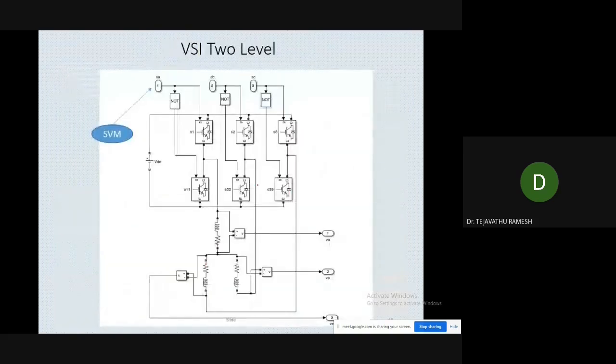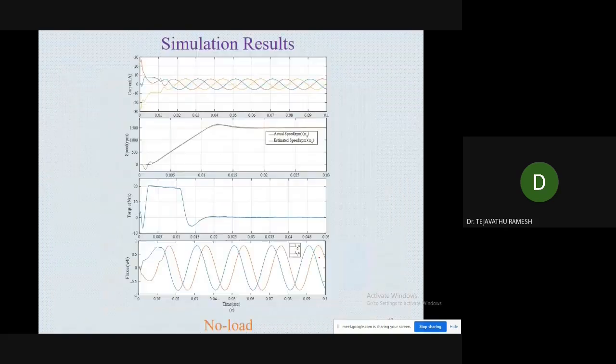Again, this is how we have simulated; the simulation blocks are given, and this is the result. I said in the previous simulation result, remember this result. Earlier there were more ripple contents that we observed in the direct torque control method, but here you can see a slightly smoother waveform compared to the previous.